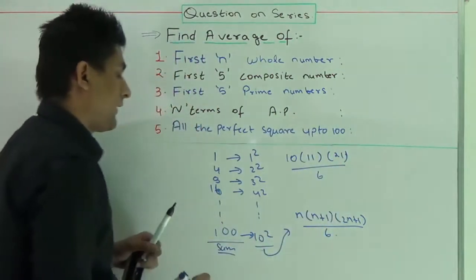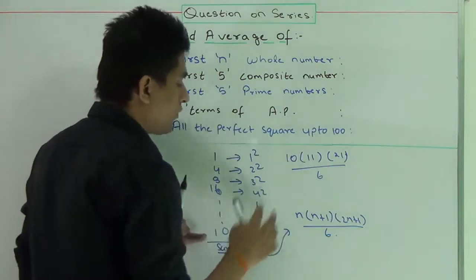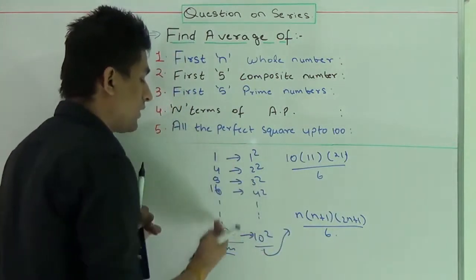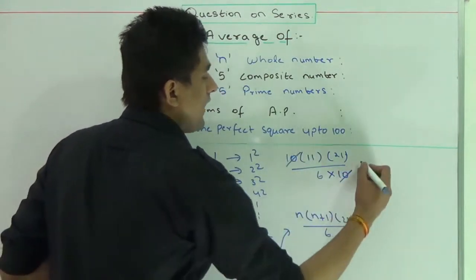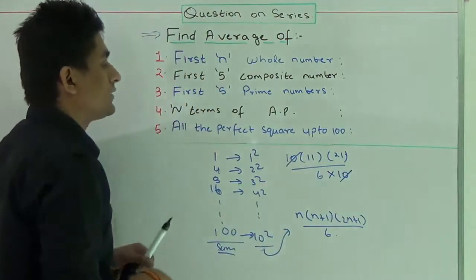Now 6. In order to calculate its average, I have to divide it by the number of terms, and the number of terms in this is 10. So this will be removed, and you can solve it for getting this answer.